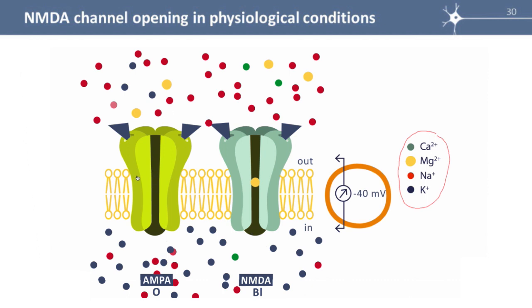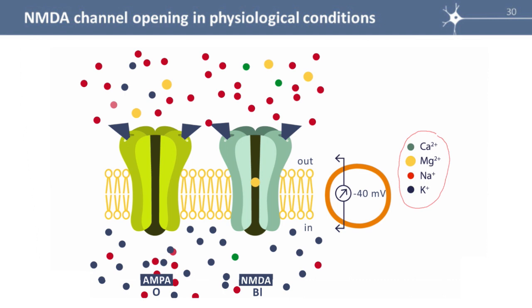And here the postsynaptic membrane was at first at minus 60 millivolts, but since there is a cationic current, it depolarizes the membrane, and now we see that the membrane potential is depolarized to minus 40 millivolts. At this potential, the magnesium blockade is less efficient.